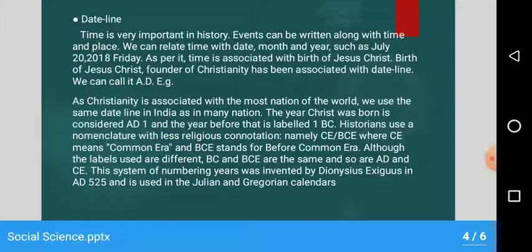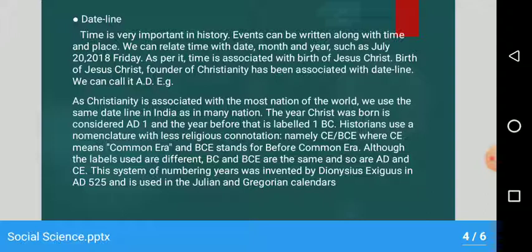Dateline. Time is very important in history. Events can be written along with time and place. We can relate time with date, month, and year, such as July 20, 2018, Friday. As per it, time is associated with the birth of Jesus Christ. Birth of Jesus Christ, founder of Christianity, has been associated with dateline.